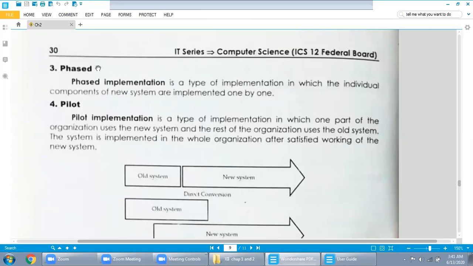Then they will check in the second step. If the examination system is now working perfectly, then in the second phase, you will install the account section. So account is the next phase. Third is another phase, the library phase, let's say. So, one by one, you install your project in different phases. This is called phased implementation.